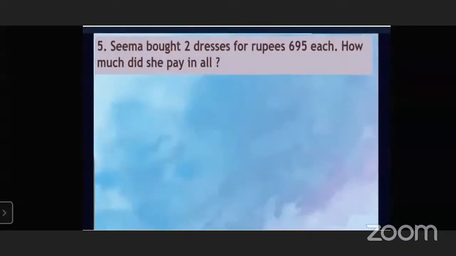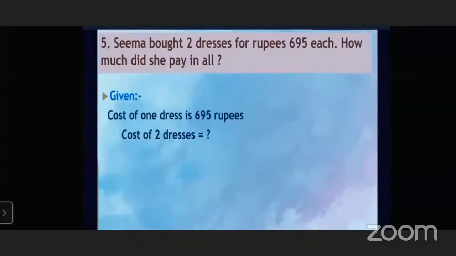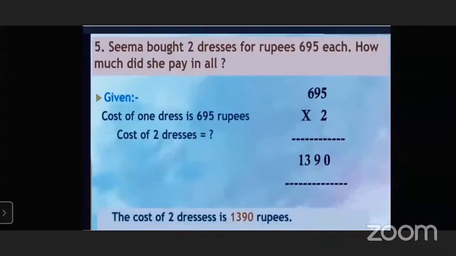Seema bought 2 dresses for 695 rupees each. How much did she pay in all? How many dresses did she buy? Two dresses. And the cost of one dress is 695 rupees. So we have to multiply. We have been given the cost of one dress, that is 695 rupees, and we have to calculate the cost of two dresses. So we have to multiply this.